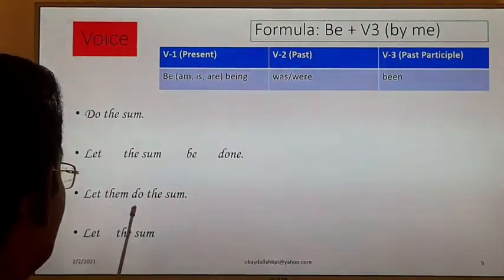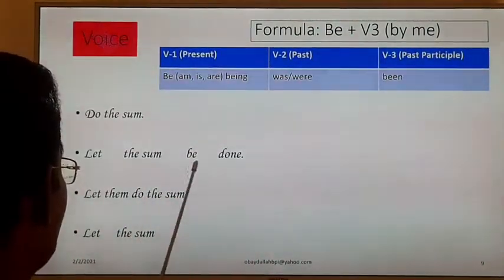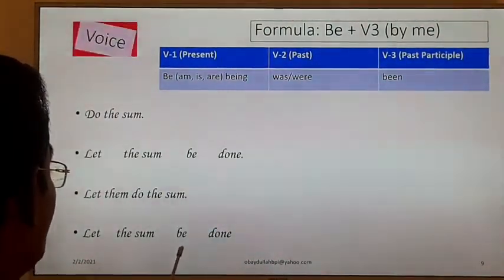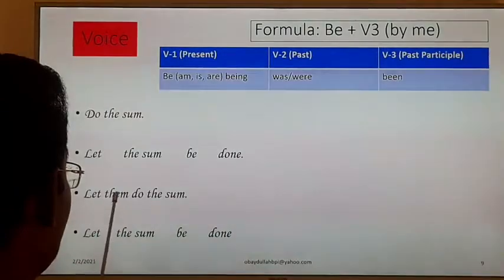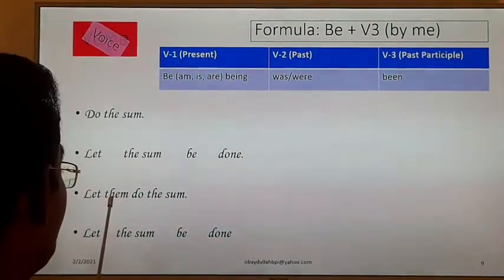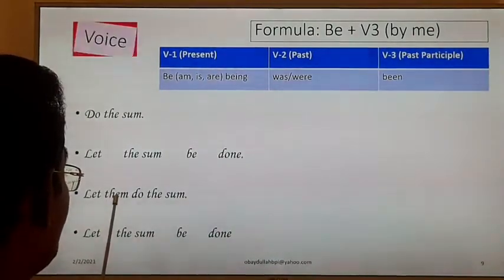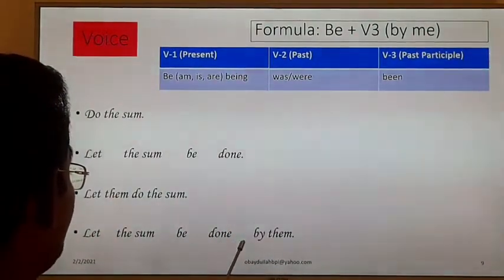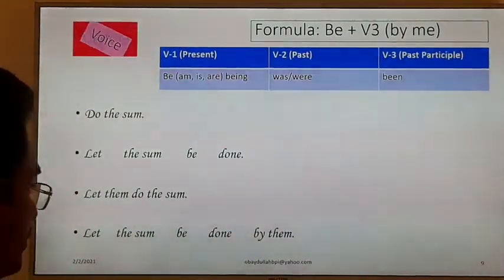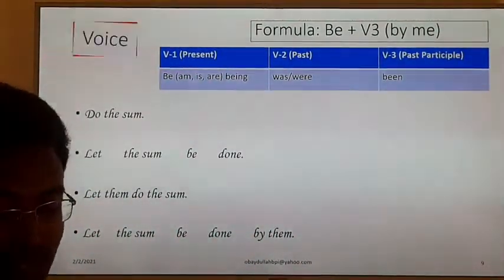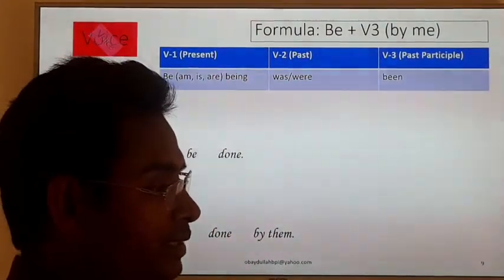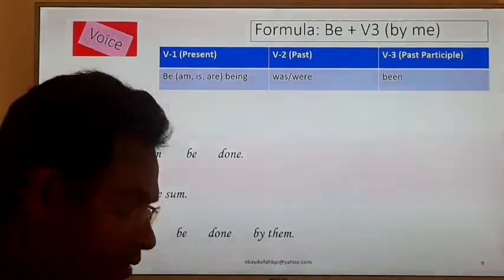Let the sum, okay, do, verb number 3 will be done. Before done we have to use be, okay, we have used be, and them, it is the objective form of they, and we have to write this way, by them. Let will be, them will be by them, okay. This way we have to change the active voice of an imperative sentence, okay.